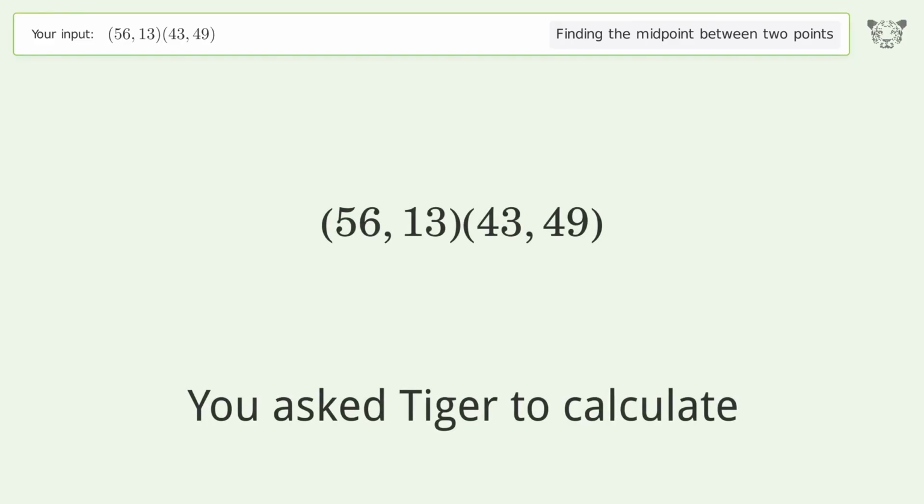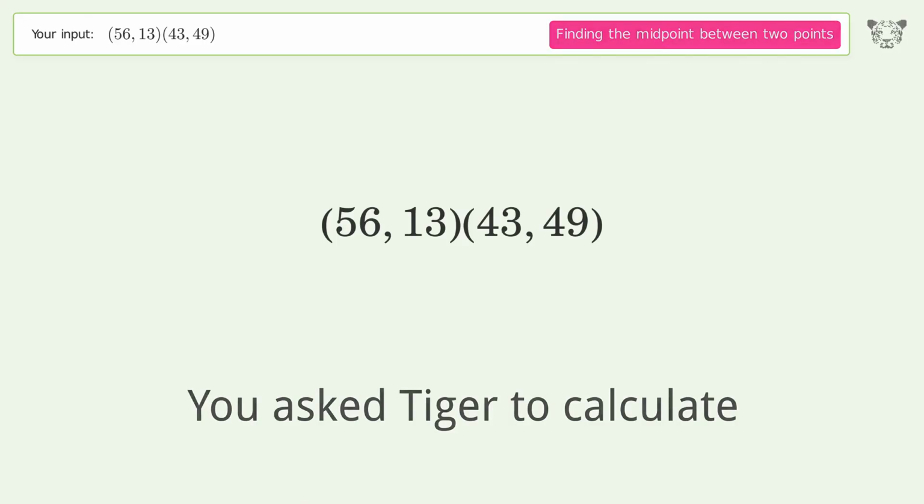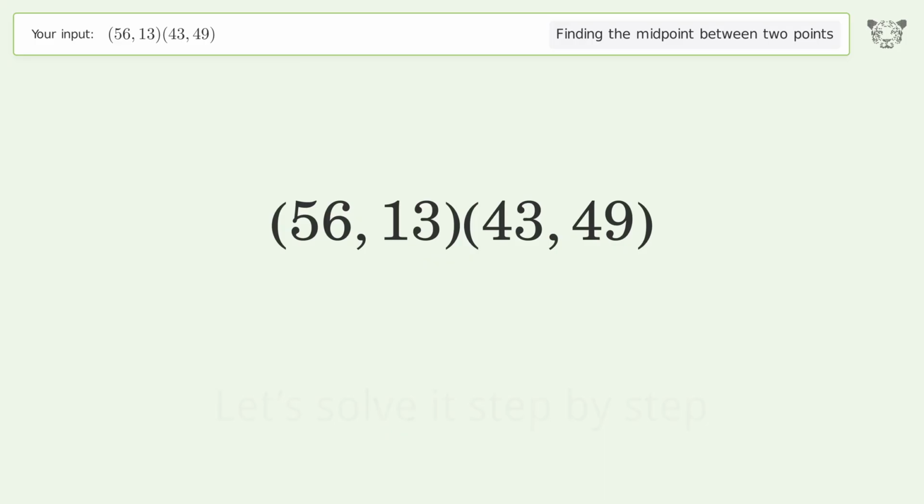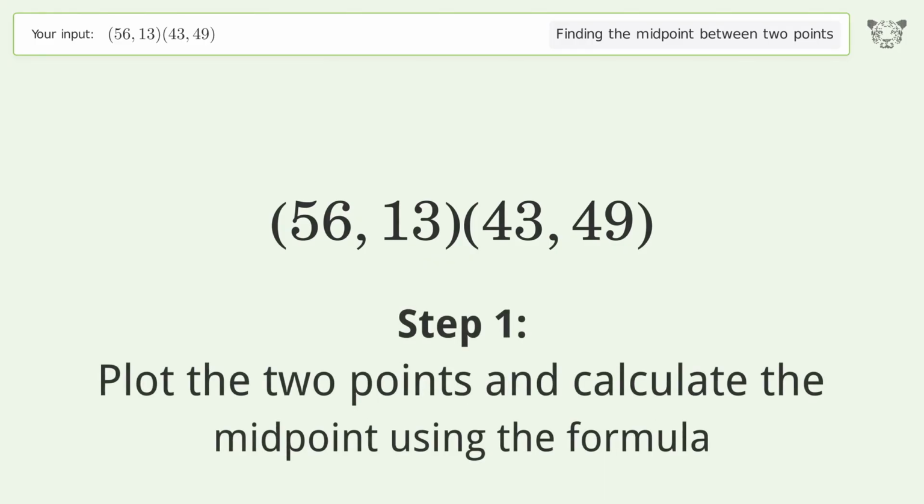You ask Tiger to calculate. This deals with finding the midpoint between 2 points. The midpoint between the 2 points is 49.531. Let's solve it step by step. Plot the 2 points and calculate the midpoint using the formula.